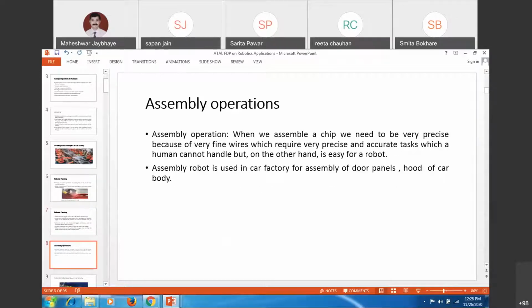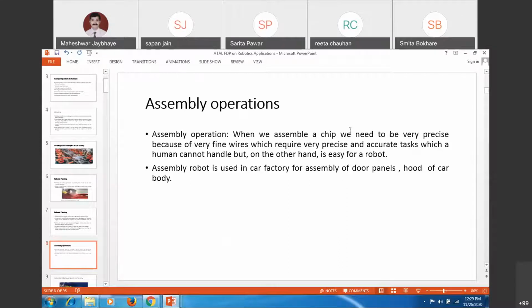For assembly applications, yes, humans can do it well, but again it is a tedious task, a repetitive task. Many times a person gets bored doing the same task throughout a day. So you can depute a robot for the assembly applications.